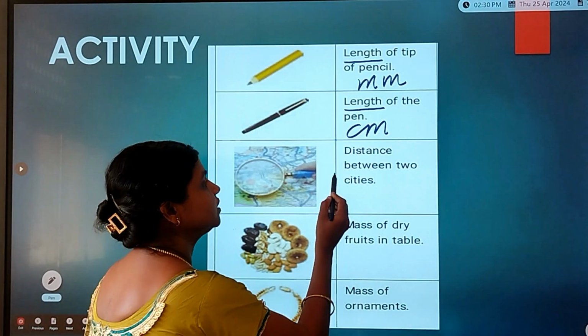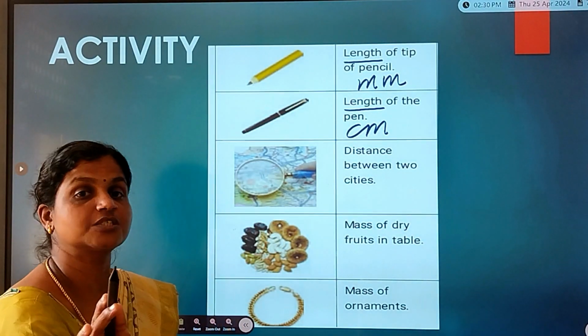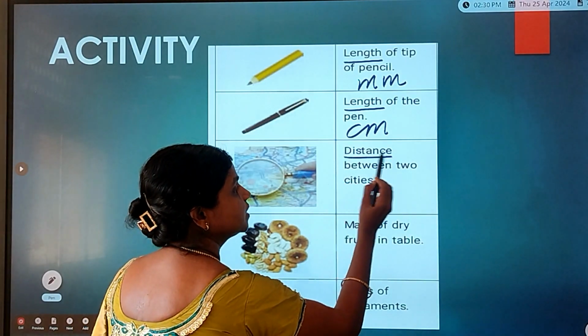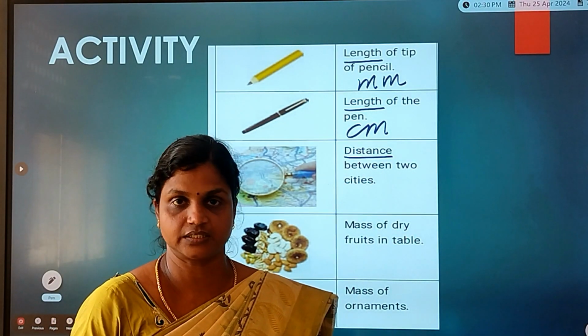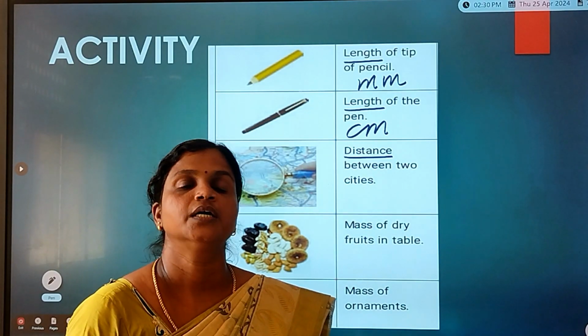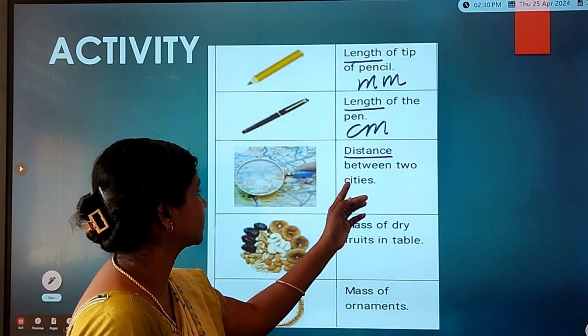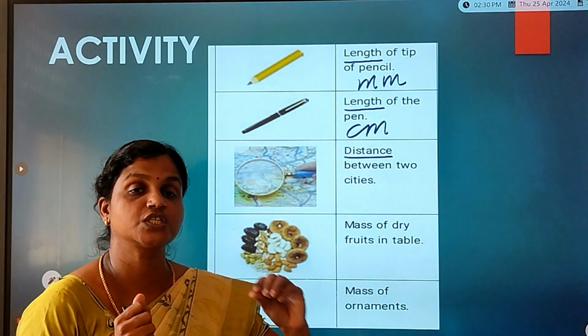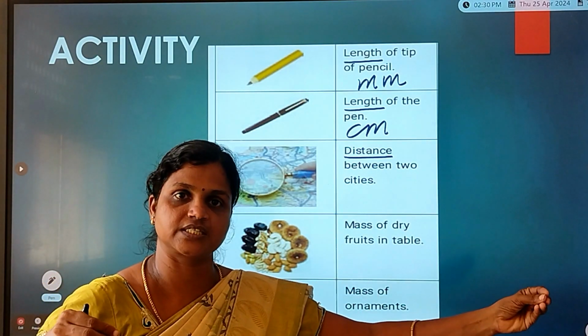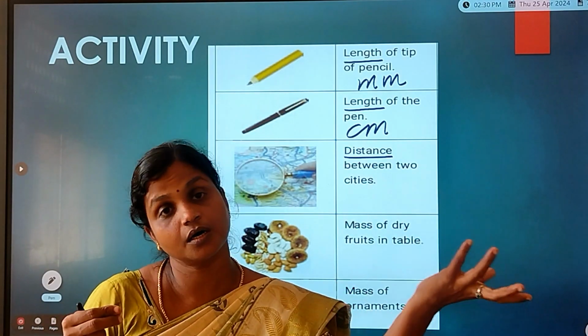The next question is, what is the distance between two cities? What is called the distance? It is also length, the same as length. What is the SI unit of length? It is meter. But come and see this. The question asks the distance between two cities. Is it small or big?